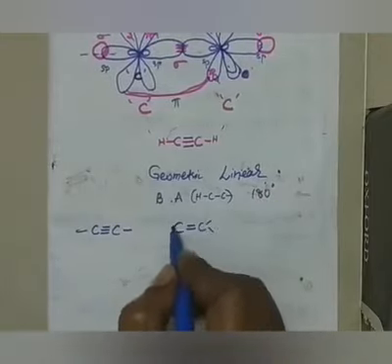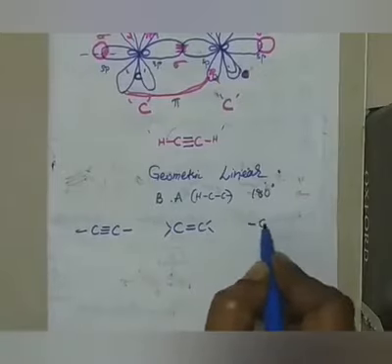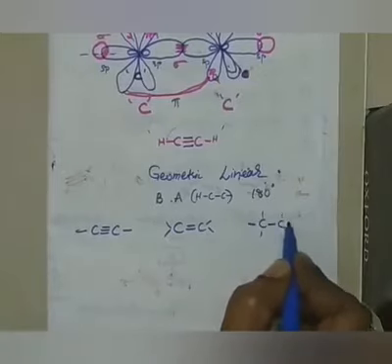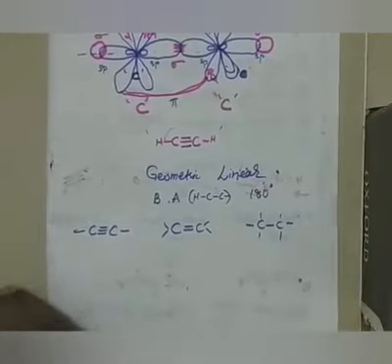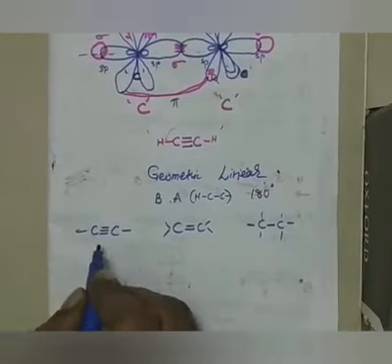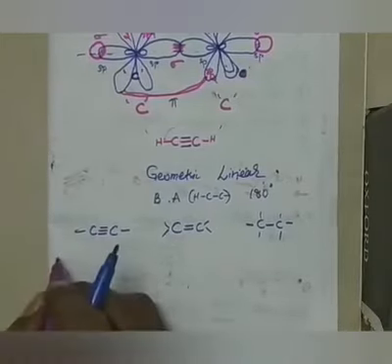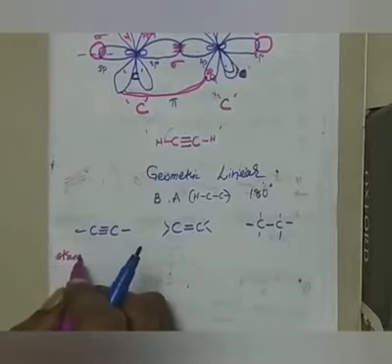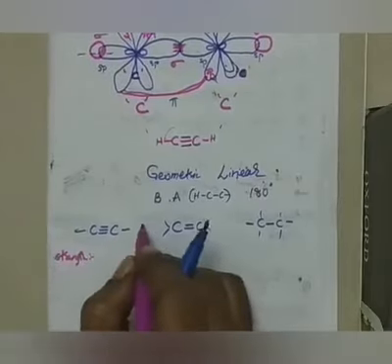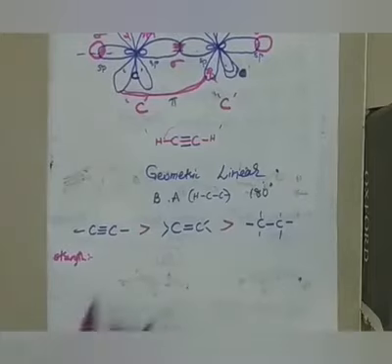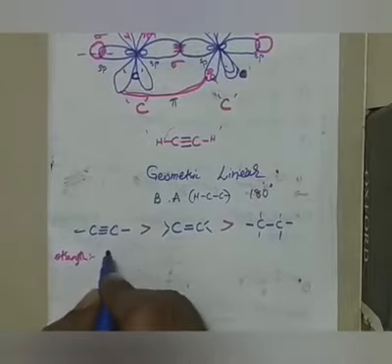Whereas length-wise, the bond length will be reversed. Bond length of alkanes is longer than alkenes, than alkynes. Alkynes have shorter bond length, therefore stronger bond, more strength, enthalpy we say, right? Energy. So this is important.